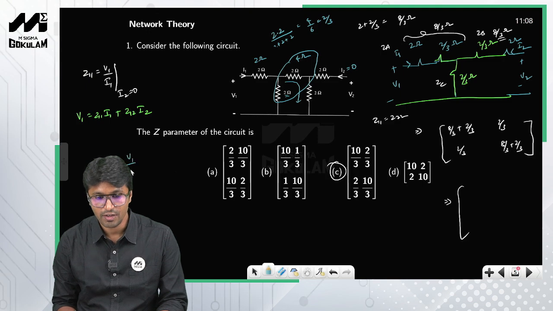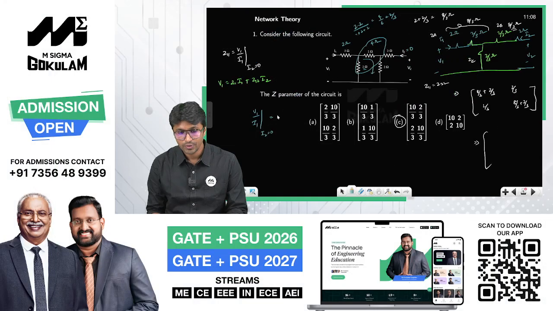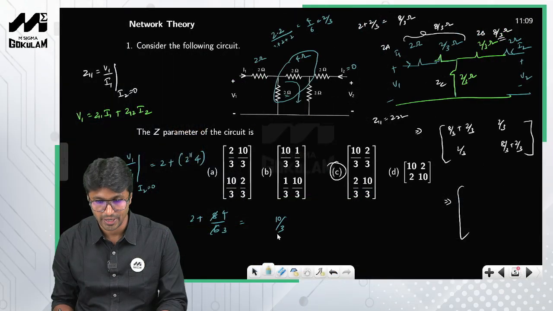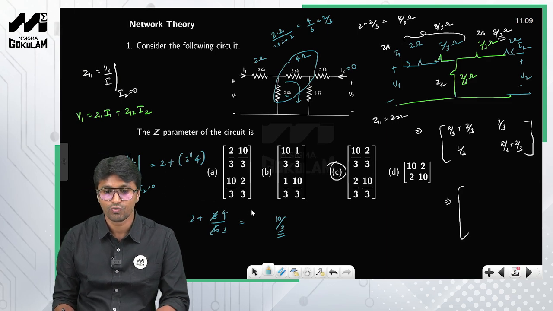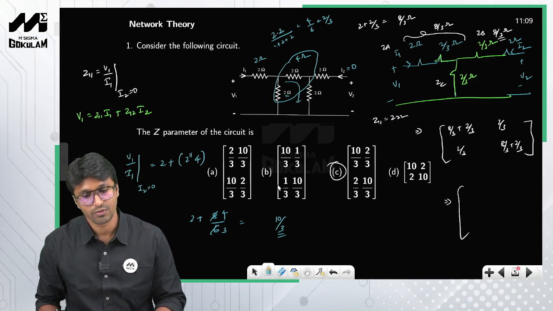So V1 by I1 given I2 is equal to 0 will be 2, which is in series with this parallel combination, right? What is the parallel combination? 2 parallel 4, so 4 into 2 over 2 plus 4, which is 8 by 6, so therefore this is 4 by 3, right? Then 3 into 2 is 6, 6 plus 4 is 10, so 10 by 3. So precisely you got the same result, right? Similarly you can do it for the other parameters as well. This is how you solve this particular problem.